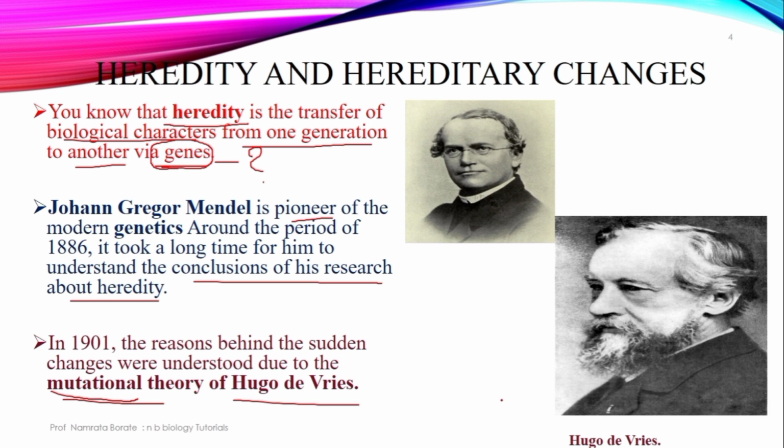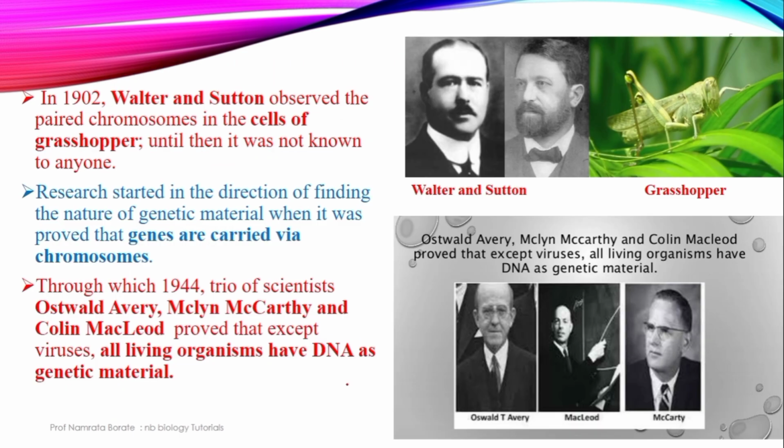For this experiment they used the Oenothera plant. Afterward, the next one: in 1902, Walter Sutton observed the paired chromosomes in the cells of a grasshopper. Until then it was not known to anyone. As Sutton and Walter worked out the experiment on the grasshopper, they observed that the body cell